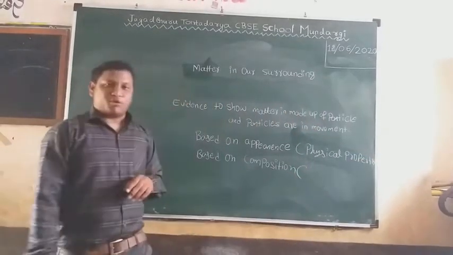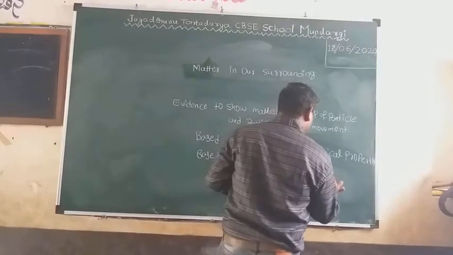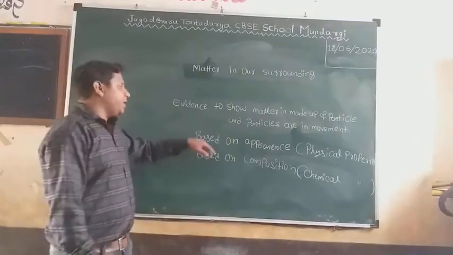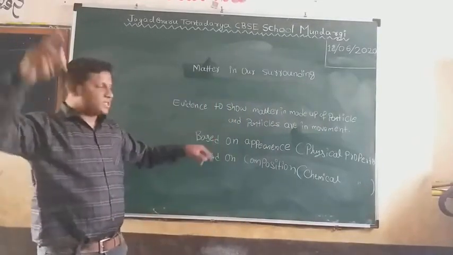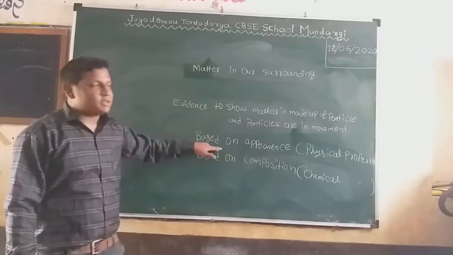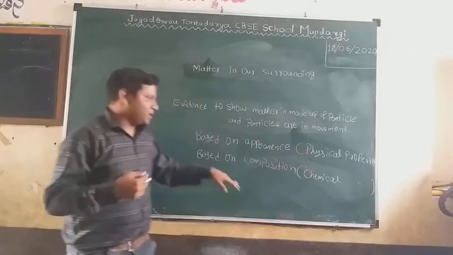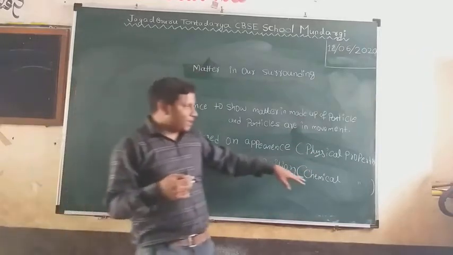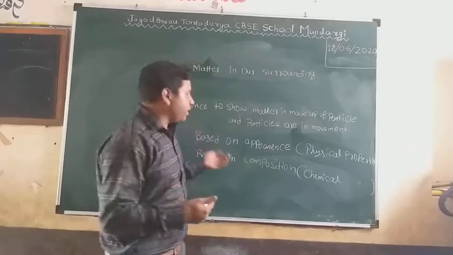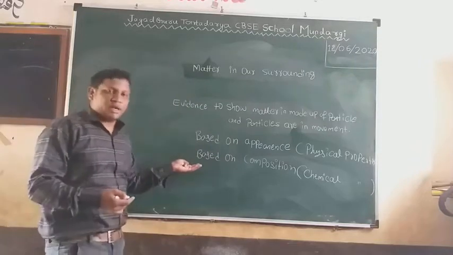And based on composition comes under the chemical properties. In this chapter, we will study based on appearance, but in further chapters, we will study based on composition. Based on appearance means by considering physical property, we can categorize the matter. Based on composition means by taking the chemical properties, we can categorize our matter. But in this chapter, we will study only based on appearance.